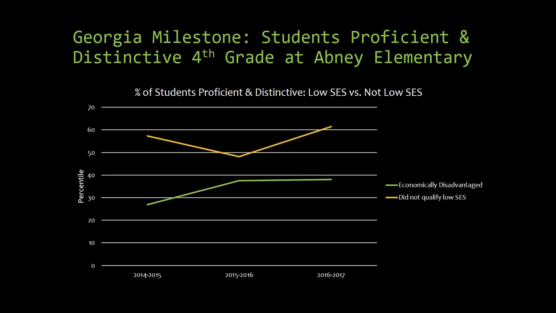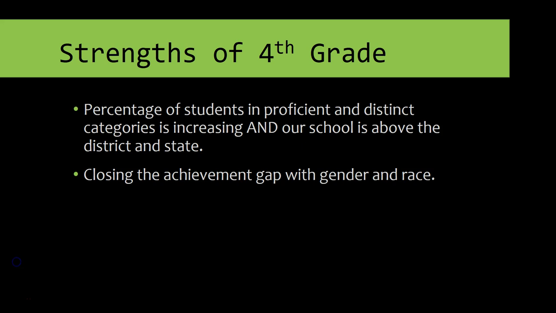In this chart, this shows a major gap between the students that did not qualify for low socioeconomic status and those that are considered economically disadvantaged. While the gap did decrease by 7% over the course of 3 years, there is still a 23% gap between the two. This is an area we may need to look at and address.